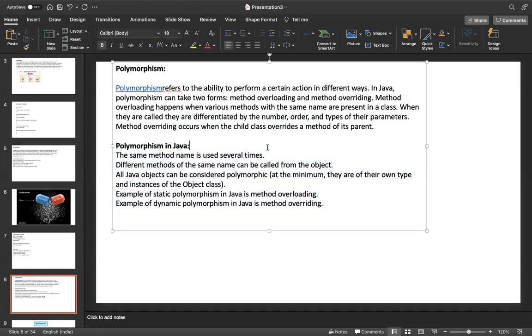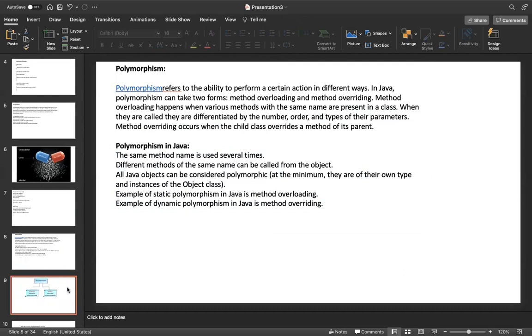This is overall about polymorphism, the high-level definition. How many types of polymorphism are there? There are two types: method overloading and method overriding. What is overloading? What is overriding? This is the high-level explanation. I will explain in detail with diagrams and programs. This one I am explaining next.